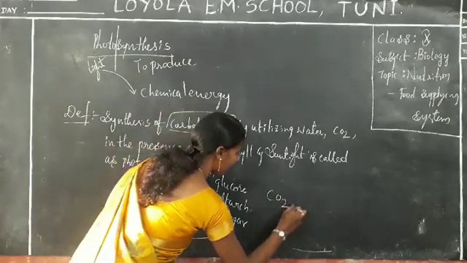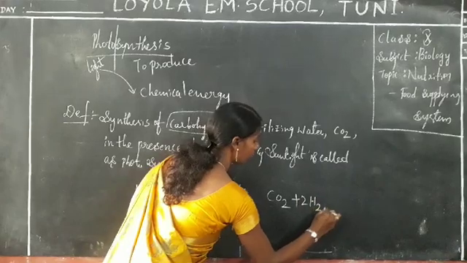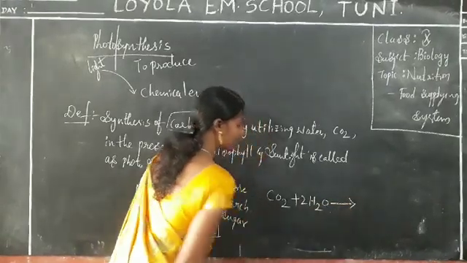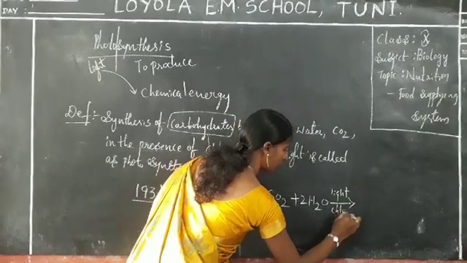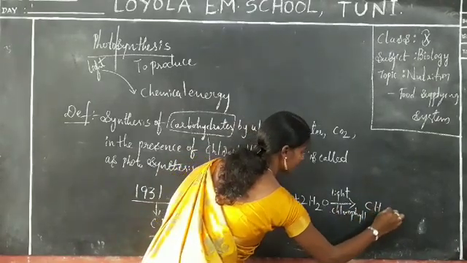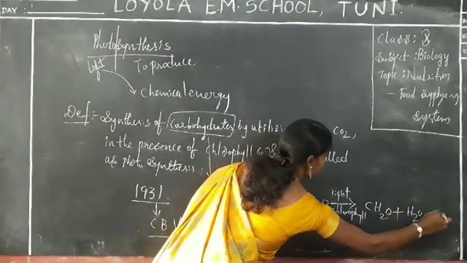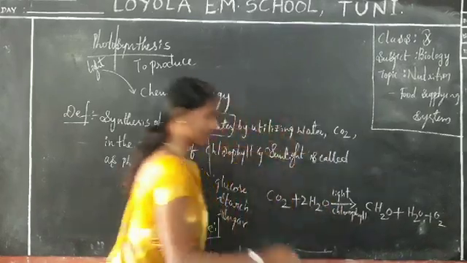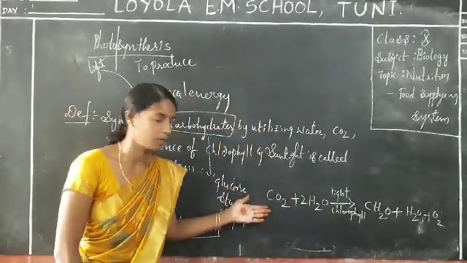Carbon dioxide is combined with water, in the presence of light and chlorophyll, and finally carbohydrate, that is CH2O, and H2O plus some oxygen is also released. This is the main equation, a simple equation.